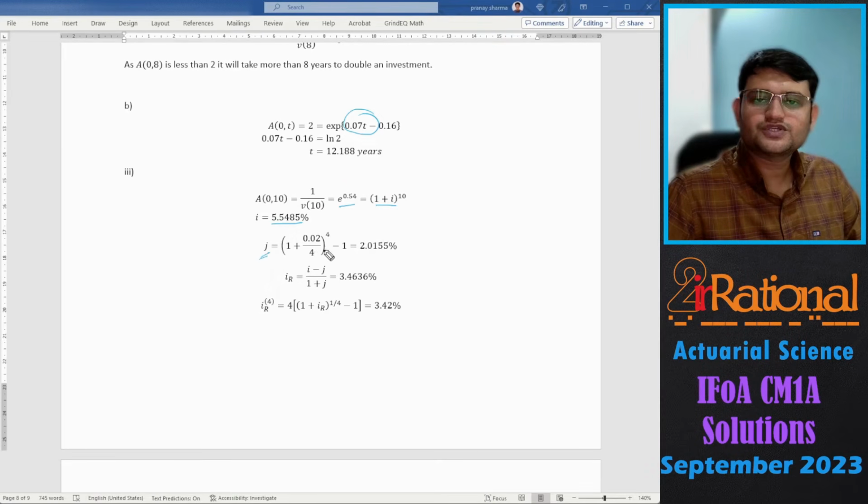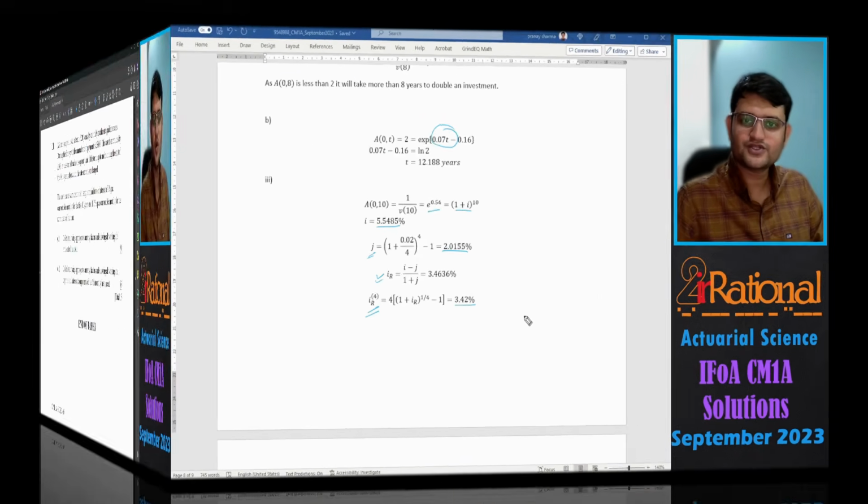J, because it was given convertible quarterly, that is why I've converted into effective. I got 2.0155%. Then I calculated the real rate of interest, simply i minus j upon 1 plus j, and then converted it into convertible quarterly. So the final answer is 3.42%. Let's go to the next question.